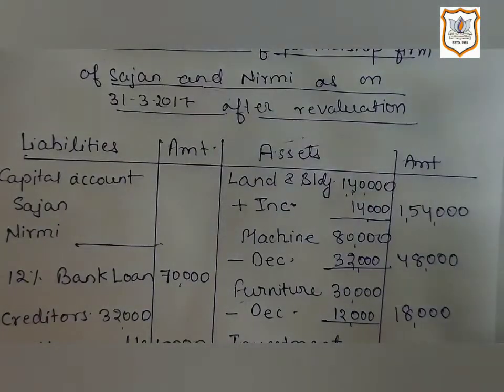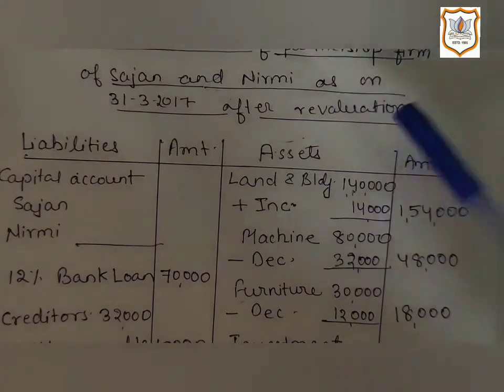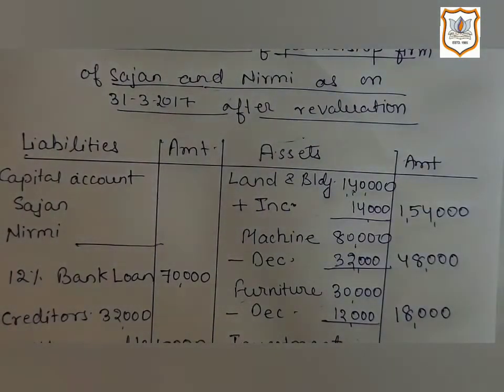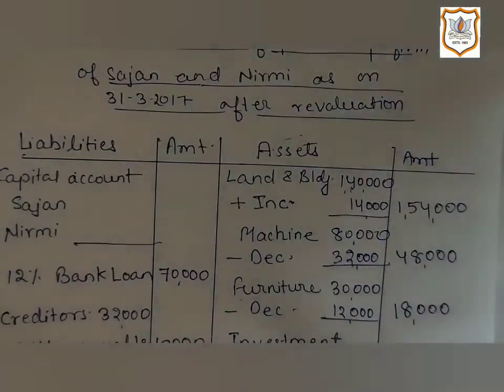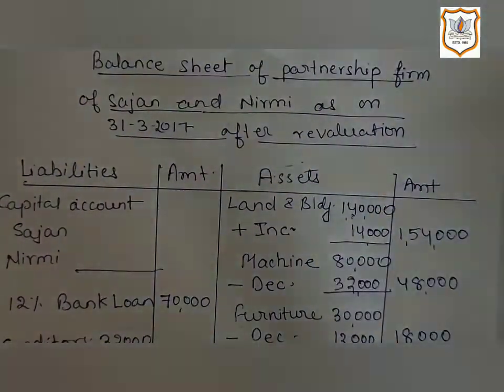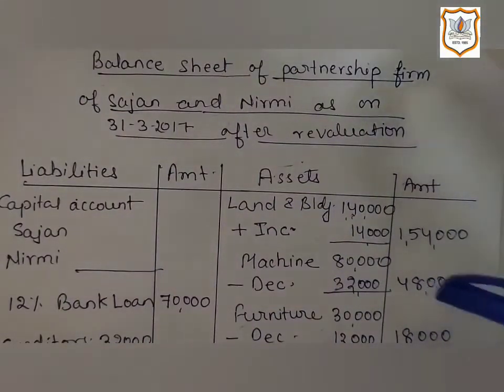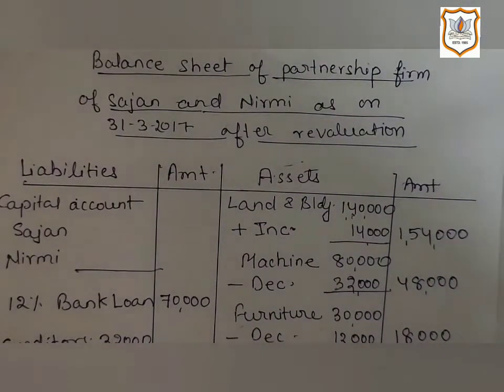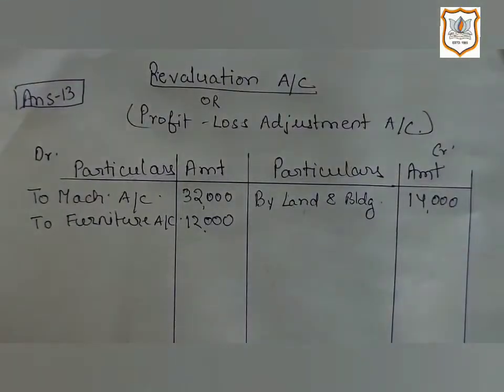So remember, when the revaluation account is prepared, assets and liabilities appear in the balance sheet of the reconstituted firm at their revised value. So here all these are revised values. Now let's move towards the next point.